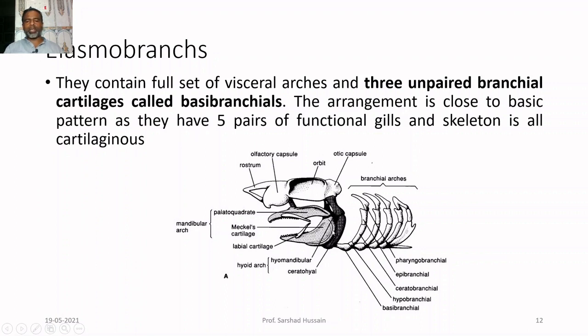Because visceral arches are mostly cartilaginous pieces, and these species have an endoskeleton of cartilage, they resemble the typical form much more, and the presence of 5 pairs of gills again assists in forming a near typical feature. So, the visceral arches of the elasmobranchs resemble the typical form closely.